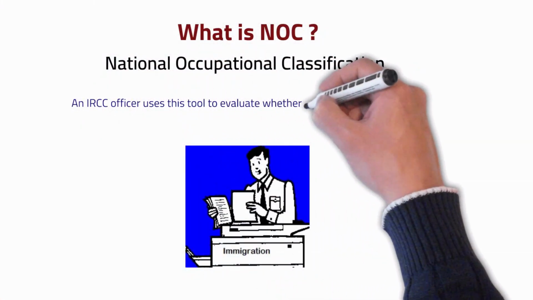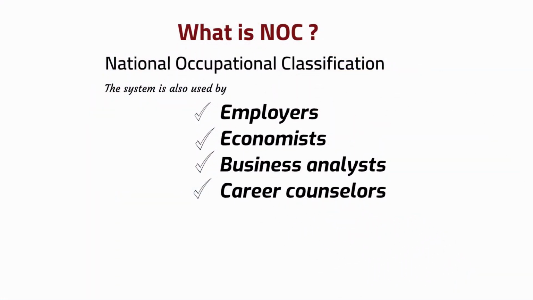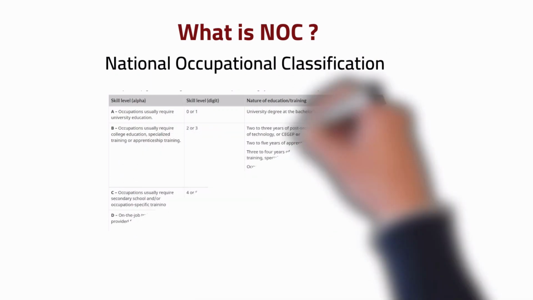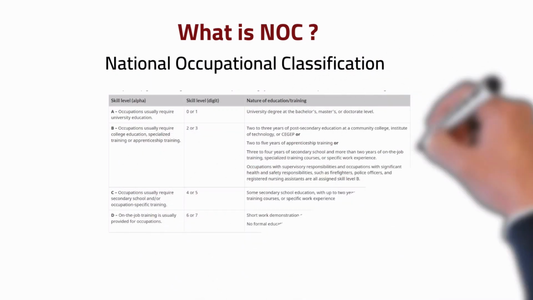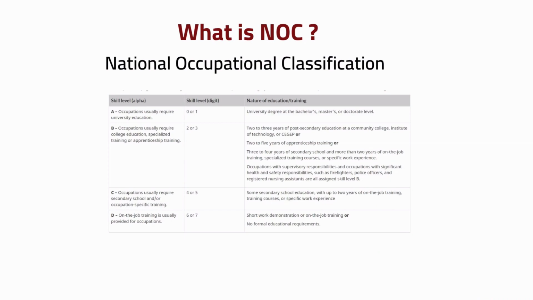For the purpose of immigration, the NOC is used by IRCC officers to assess an applicant's qualifying work experience. It is also used by a variety of professionals like economists, business analysts, and career counselors. The NOC system is organized by matrix to show the relationship between skill types and skill levels, and codifies every occupation with a 4-digit code.